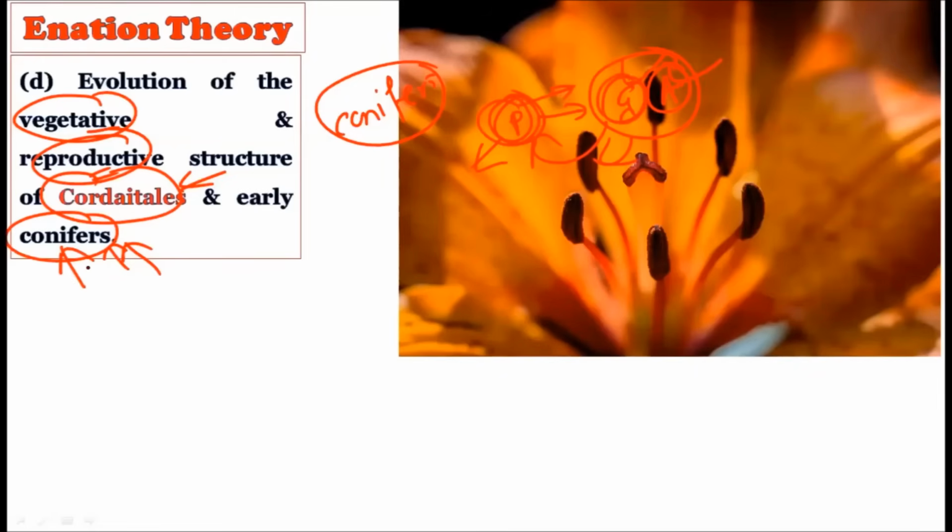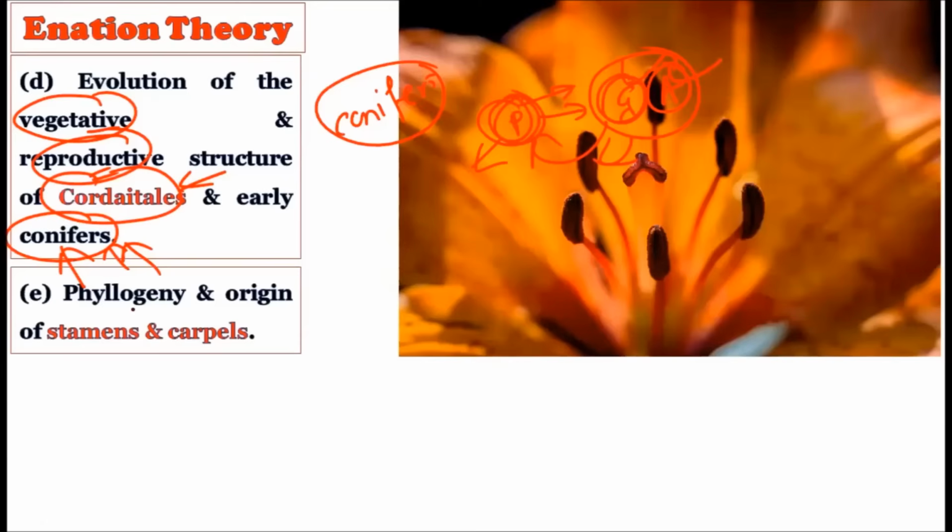For example, conifers. So whatever structures are present, morphological structures or the vegetative or reproductive structures in the gymnosperm, these can also be explained by using the Telome theory. Now see the phylogeny and the origin of the stamens and the carpels. This is very important. The stamens and the carpels are found in the angiosperms, and some gymnosperms.